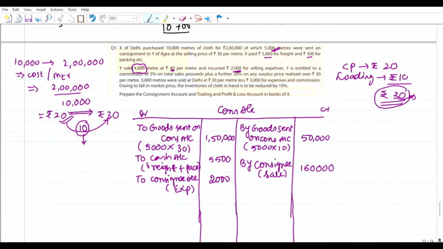Y is entitled to a commission of 5% on total sales. This is the normal, ordinary commission which the consignor has to pay to the consignee. Now he has to receive 5% on total sales. Let us go for the calculation of commission to be taken here. Let us put the heading.